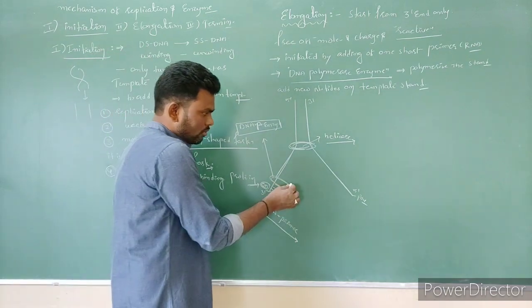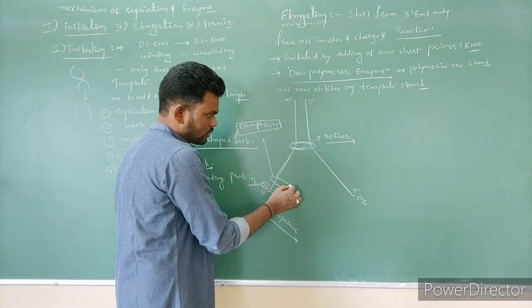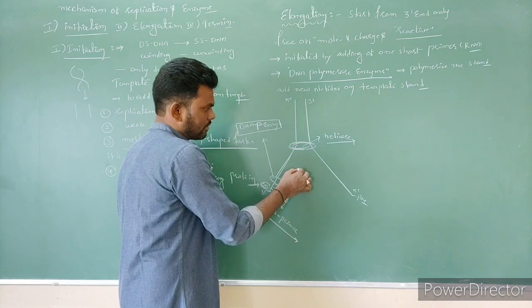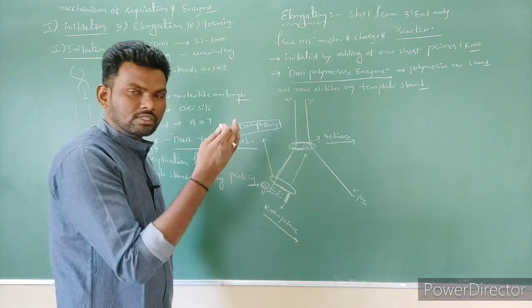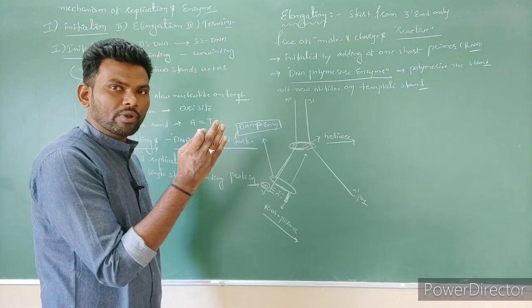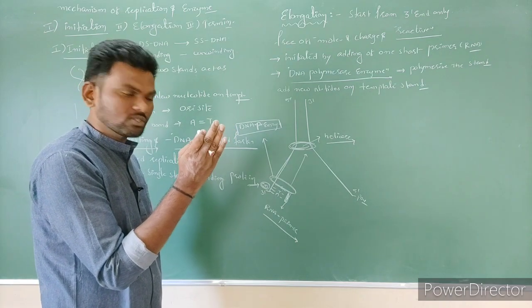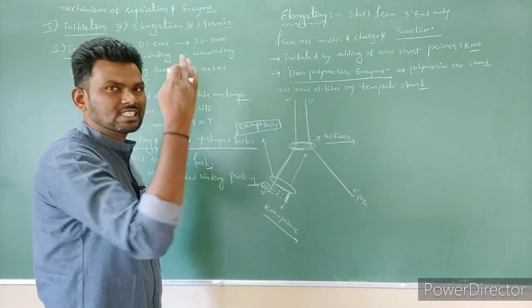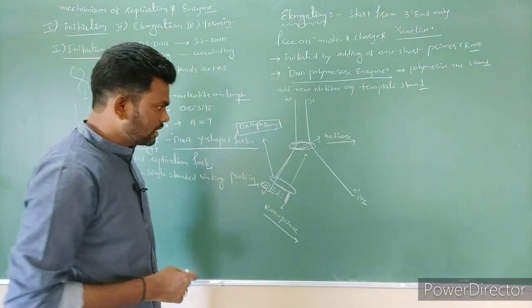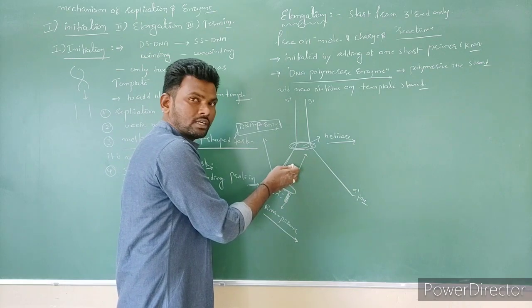DNA polymerase, P means polymerase enzyme, is added. Now it is going to move, adding complementary nitrogen bases to the template strand to form one long strand, right? So what is the raw material here?